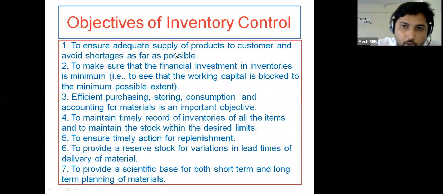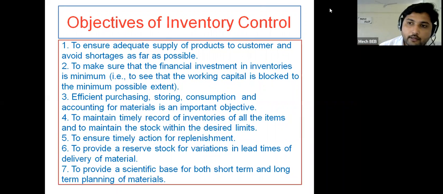Then what are the different objectives of inventory control? One is to ensure adequate supply of products to the customer and avoid shortage as far as possible. This is the most important thing in industries: components or products should be available to the customer at the required time, by following the commitments.